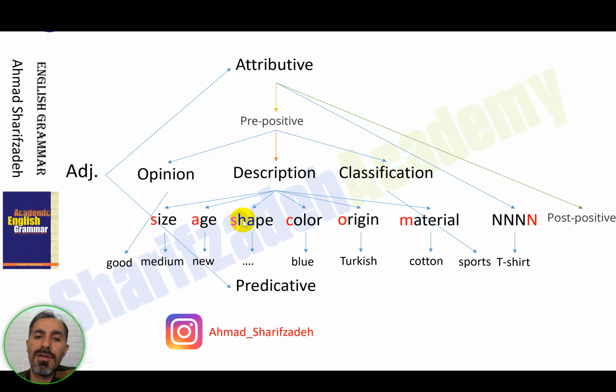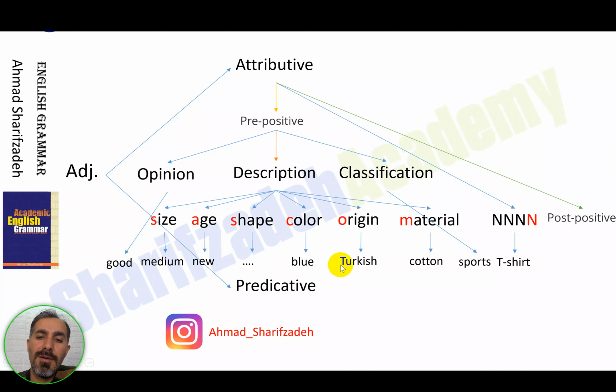Or if you want to talk about a pyramid, for example, Egyptian pyramids, they have a specific geometrical shape. Then you can talk about that. So in some cases you have to leave some of them blank, but in some cases you can fill out all the positions here from the first to the last one.